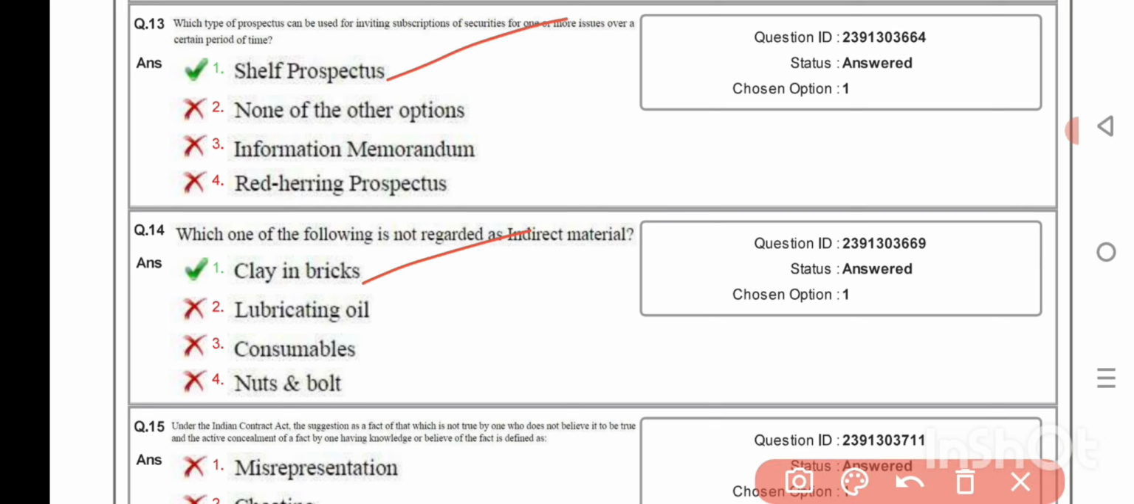Under the Indian Contract Act, the suggestion as a fact of that which is not true by one who does not believe it to be true, and the active concealment of a fact by one having knowledge or belief of the fact is defined as fraud.